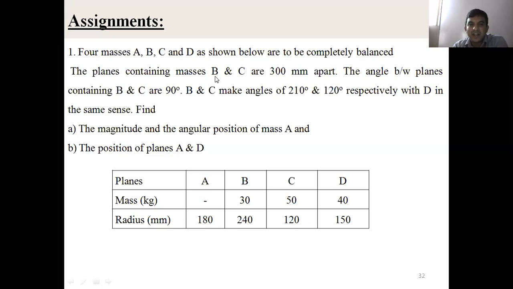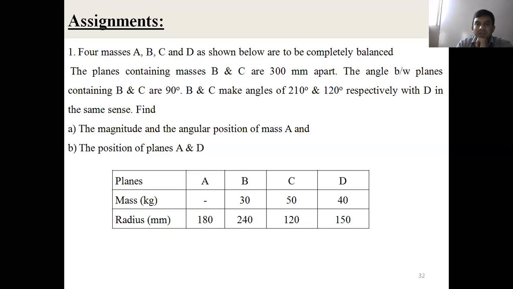The planes containing masses B and C are 300 mm apart, meaning mass MB comes under plane B and MC under plane C. Distance is given, meaning the plane position is given.